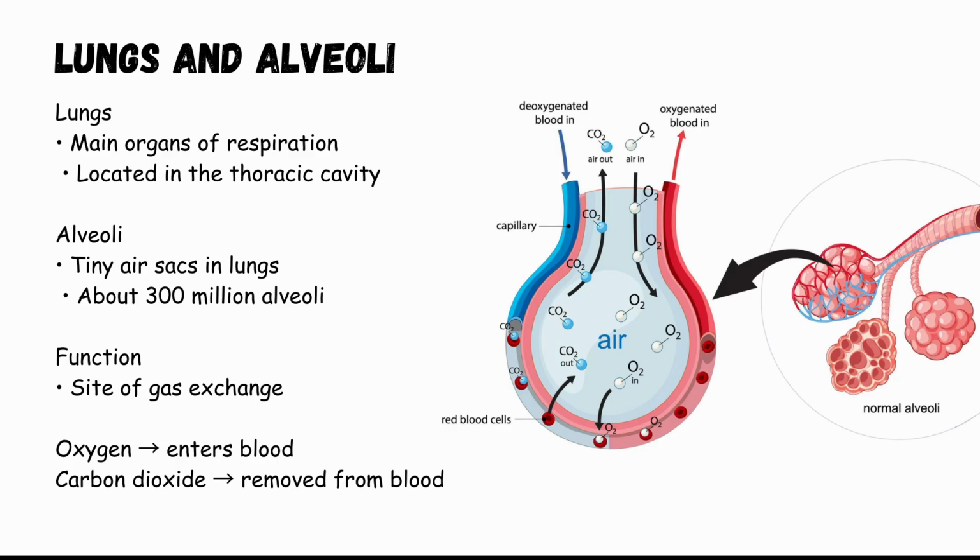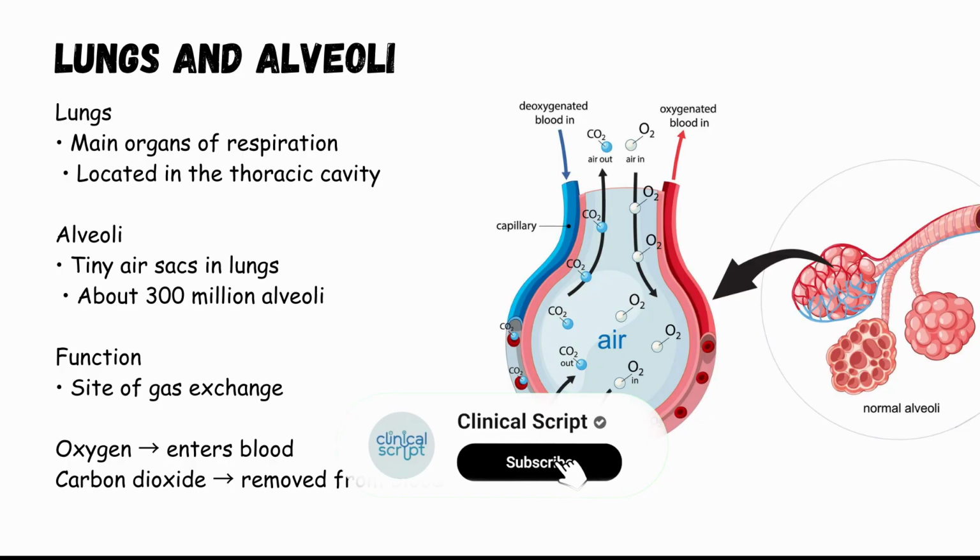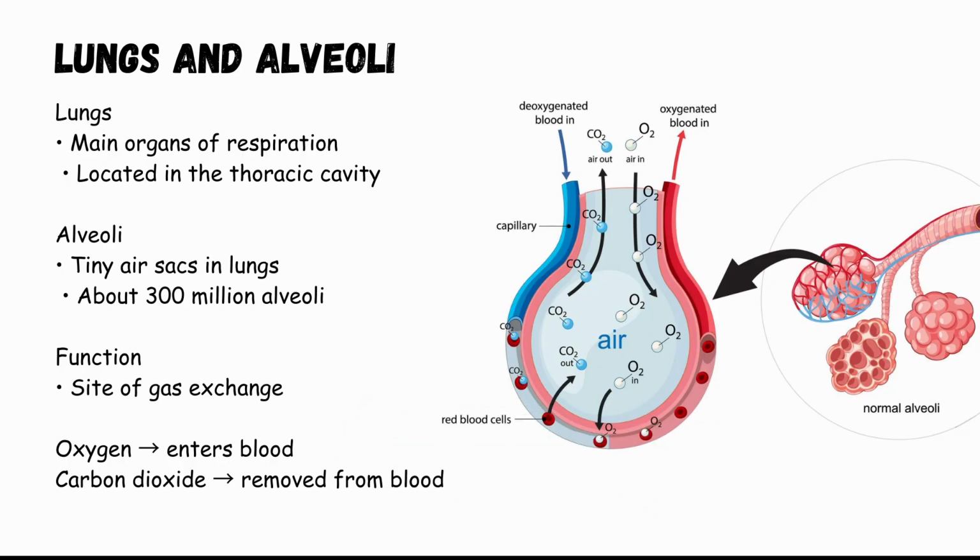The lungs are the primary organs of the respiratory system. They are soft, spongy organs located in the thoracic cavity, protected by the rib cage. Inside the lungs are millions of tiny air sacs called alveoli. There are approximately 300 million alveoli in human lungs. These alveoli are surrounded by a dense network of capillaries, which are tiny blood vessels. This is where the most important process occurs: gas exchange. Oxygen from inhaled air passes through the alveolar walls into the blood. Carbon dioxide from the blood passes into the alveoli to be exhaled. The thin walls of the alveoli make this exchange very efficient.